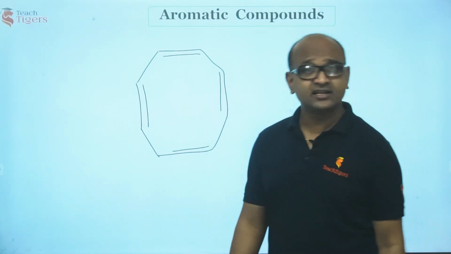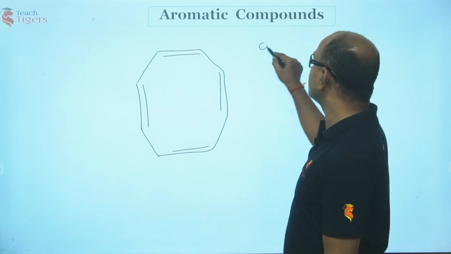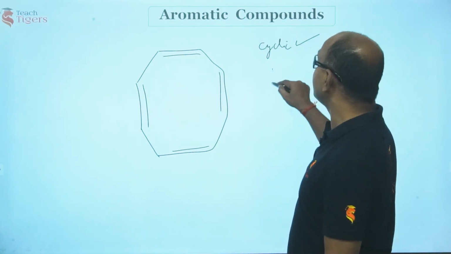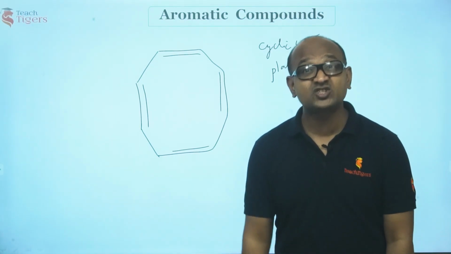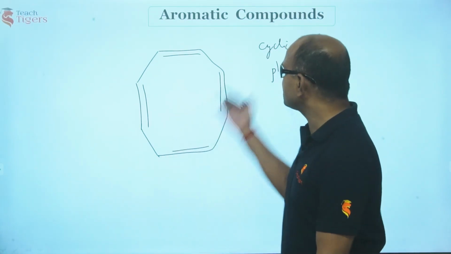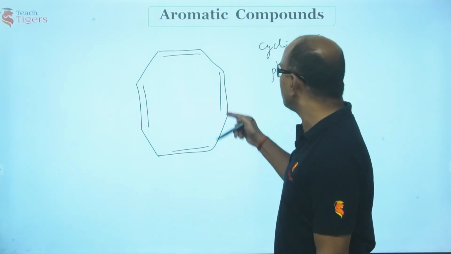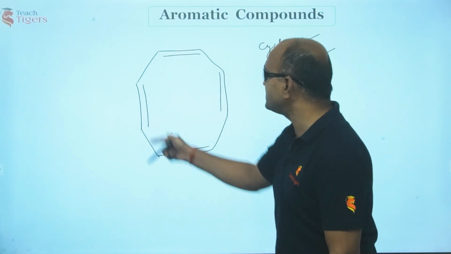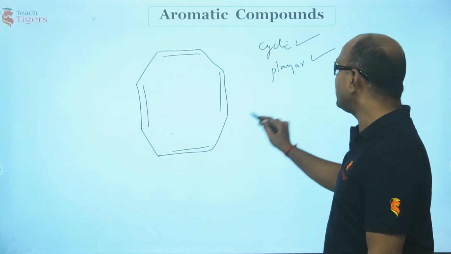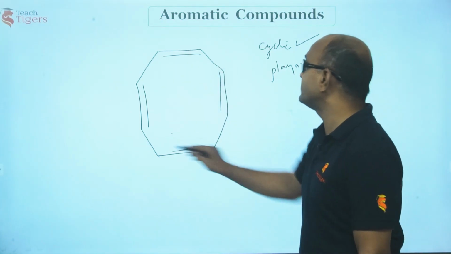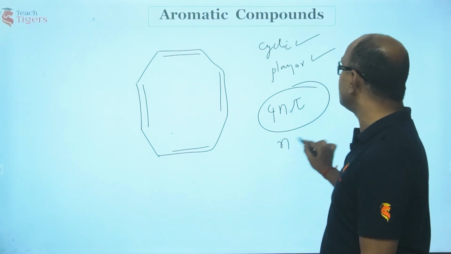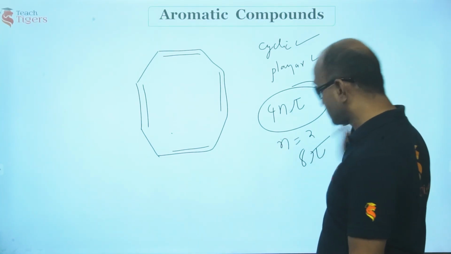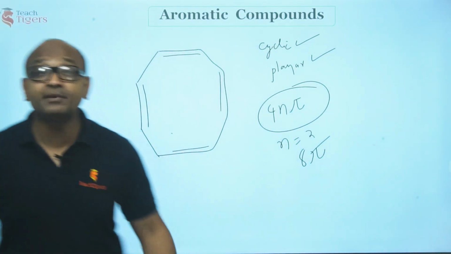I have asked you to comment whether it is aromatic or not. Is this cyclic? Yes, it is cyclic. So the first property is satisfied. Is it planar? Yes, it is planar. Does it have 4n plus 2 pi electrons? Of course, it is completely conjugated: pi, single bond, pi, single bond, pi, single bond, pi, single bond. How many pi electrons does it have? 1, 2, 3, 4, 5, 6, 7, 8. In fact, it has got 4n pi electrons. Keep n is equal to 2. You have 8 pi electrons. Is this stable?